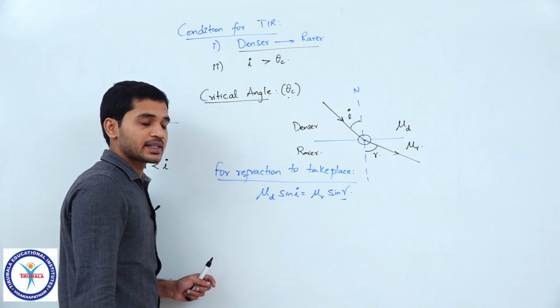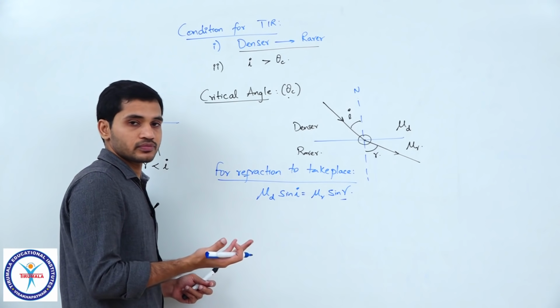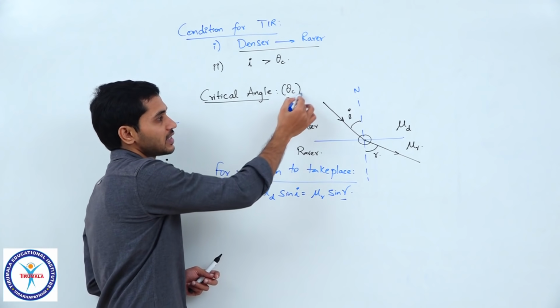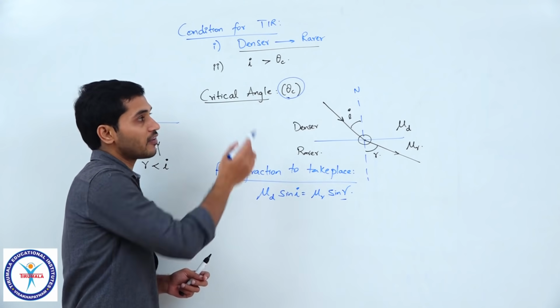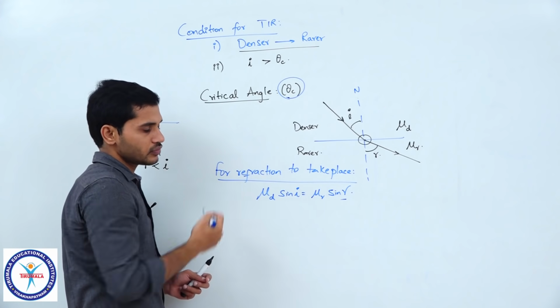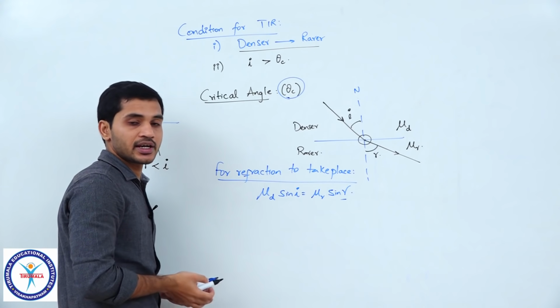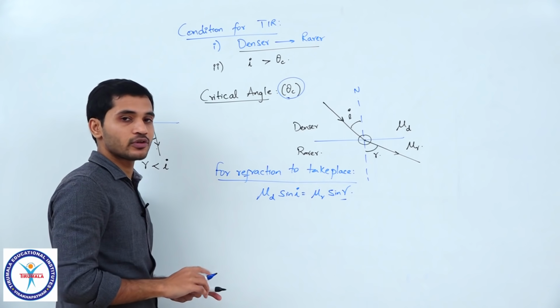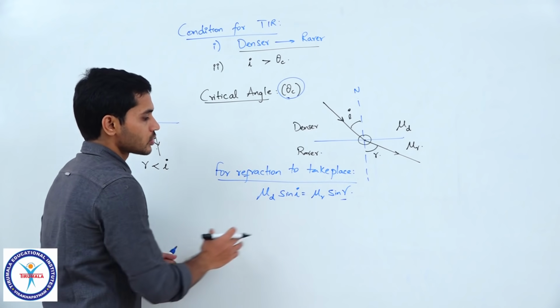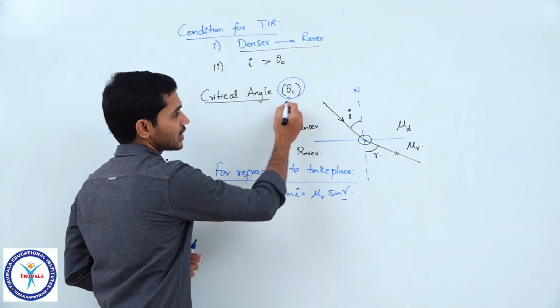Now, let us first find the critical angle using this. We will first find the value of theta c, that is what we are looking for. After finding theta c, we can understand whether TIR takes place or not for a given value of I. So, how do I write the condition for theta c?